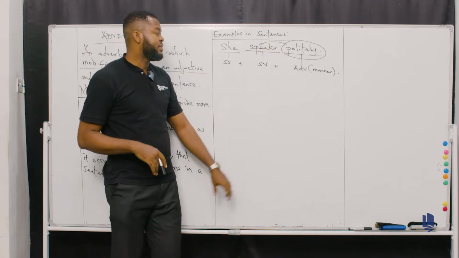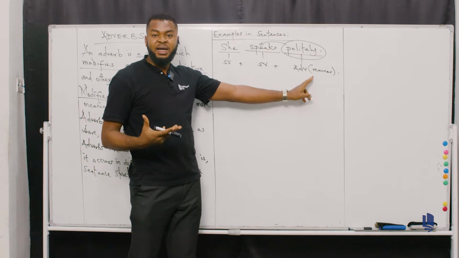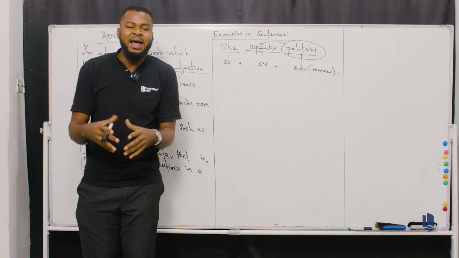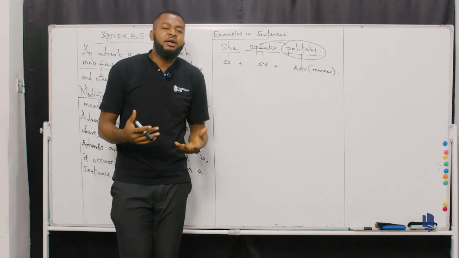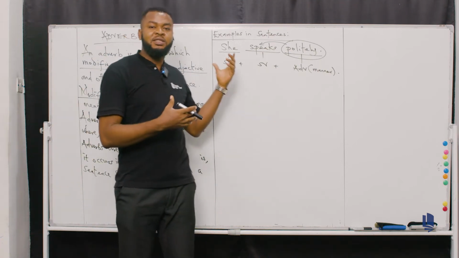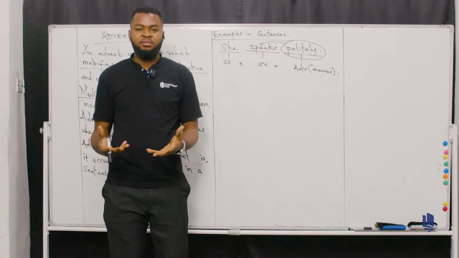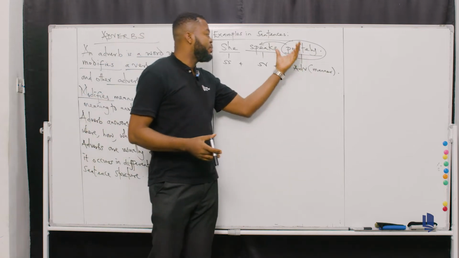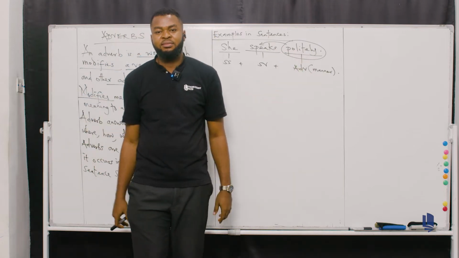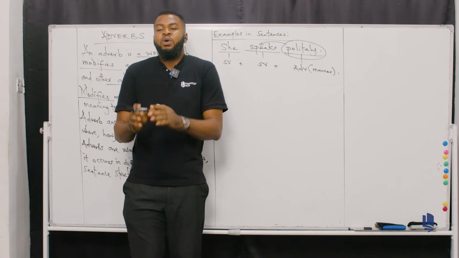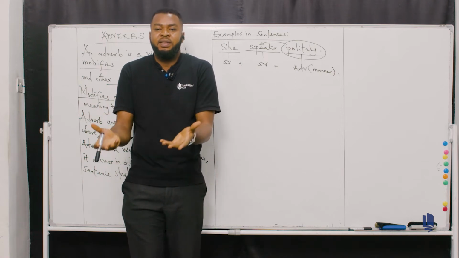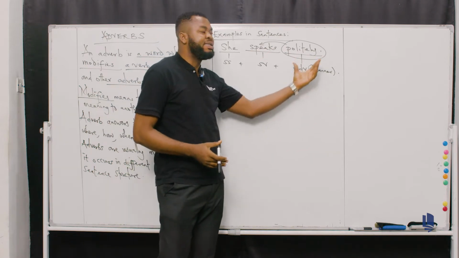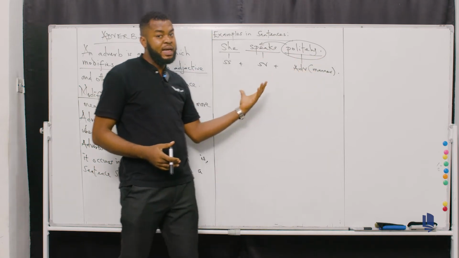So in other words, the adverb here, which is the adverb of manner, is modifying the verb. That is, adding more meaning to the verb. How is it adding more meaning to the verb? It's trying to tell you the manner in which this particular individual spoke. All right? That's why you have she speaks politely. This adverb politely is adding meaning to it. It's telling you in what way the utterance was presented, how it was said. Politely is the adverb, as you can see. So that's the analysis here.